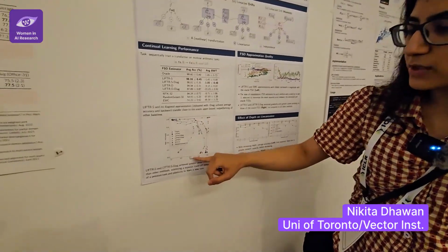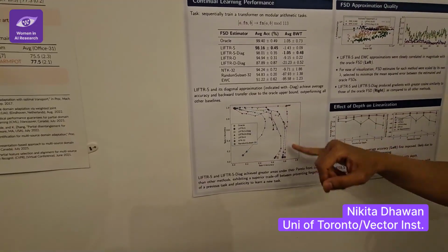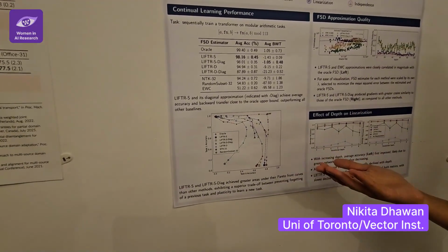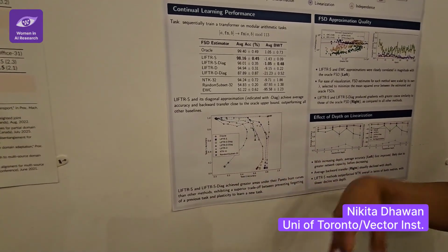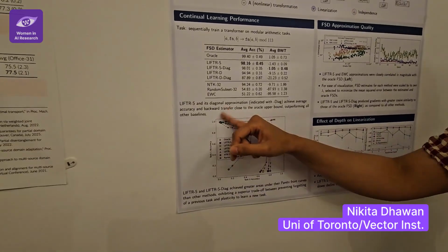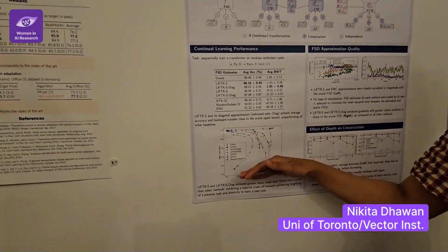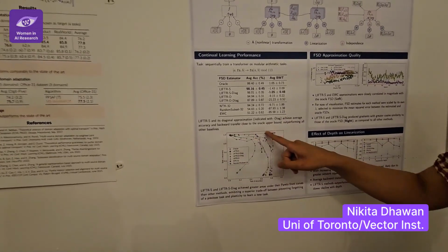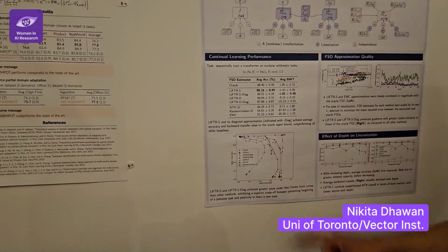So this is task 0 versus task 1 accuracy if you have 2 tasks, and every point here is a different lambda. As I increase the lambda, I'm increasing my function space distance regularization, so I should do better on task 0. And as I decrease lambda, I should do better on task 1. Your best performing method would be the one that has the highest area under this curve. So you can see the Oracle is all the way at the edge. No matter what the lambda is, you get pretty good trade-offs.